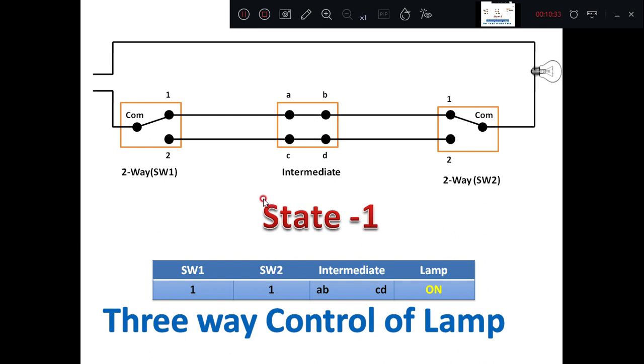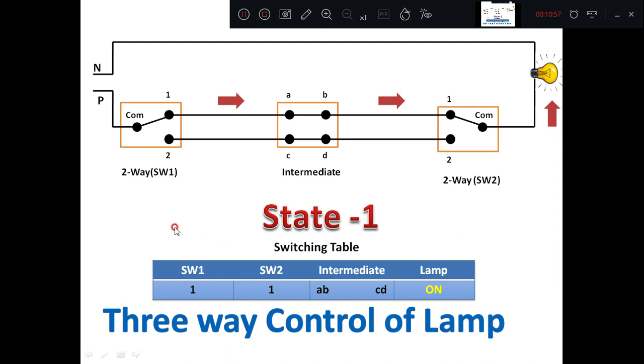Now I am giving the supply, P and N. Then what happens? See here, the current will flow and take a path here, there is a closed path through this, thereby the current will flow and the bulb will glow. Therefore, with the switches at position 1 and link ABCD, the lamp is on.